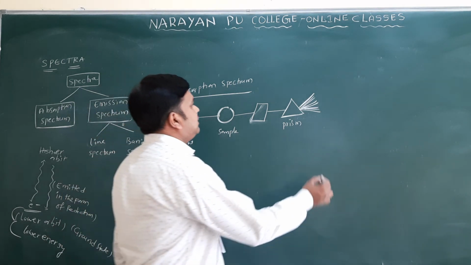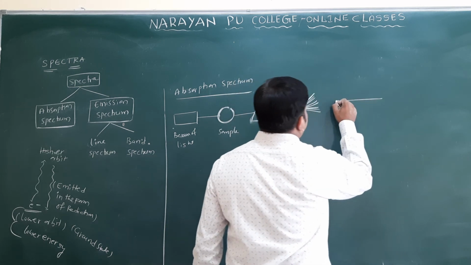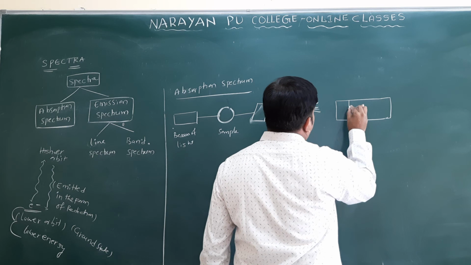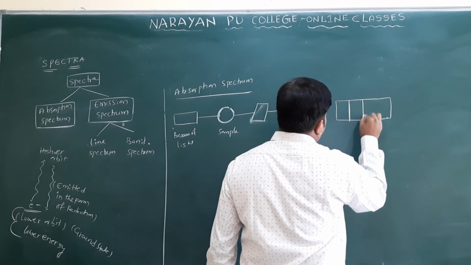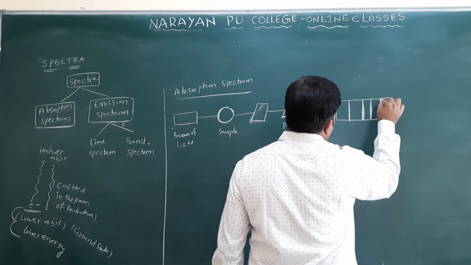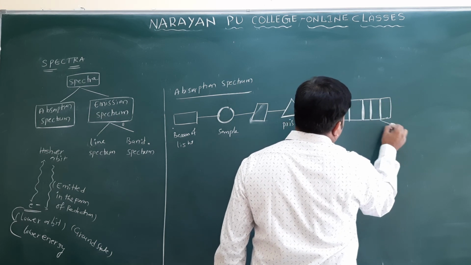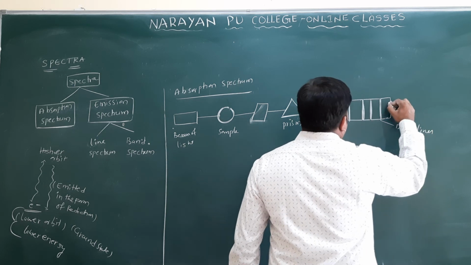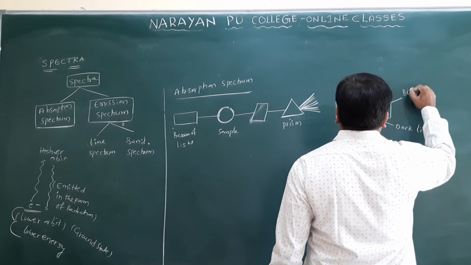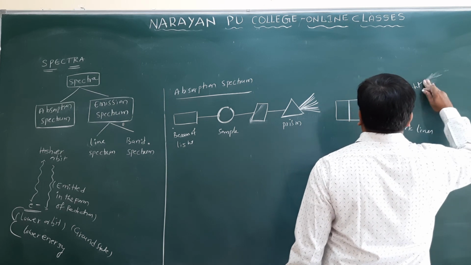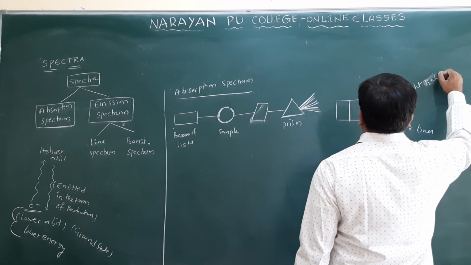You can imagine the absorption spectrum is present like this. It is a bright surface, and imagine there are dark lines. These are dark lines, and the surface is a bright background.